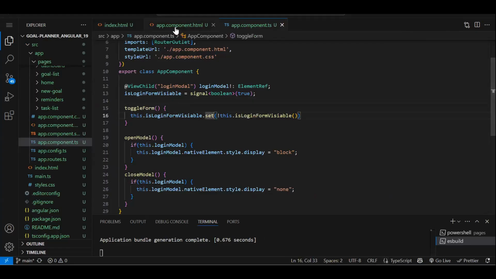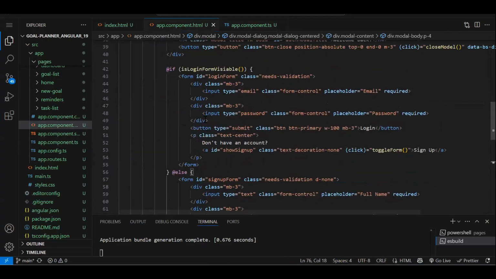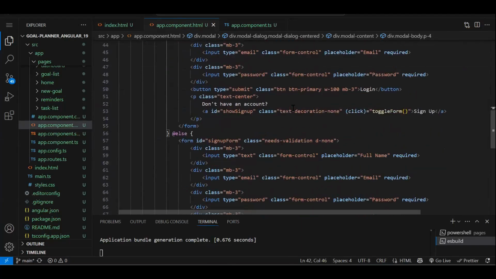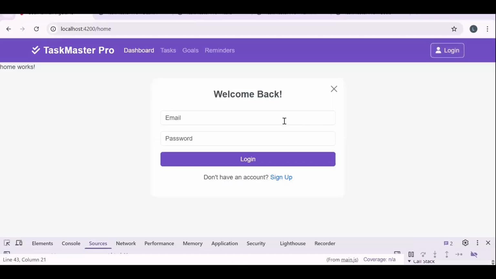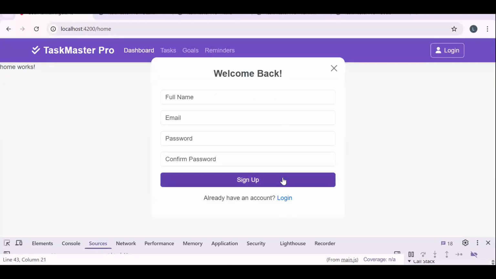I think we forgot to add a not sign. No, else is there. So login form display none. So this CSS was there. Let's remove this because previously it was getting handled by CSS. Now we are just hiding and showing. See, we are able to toggle now. Fine. So login form is coming and registration form is also coming.